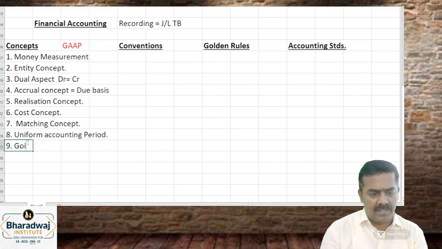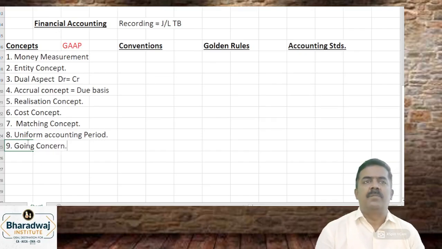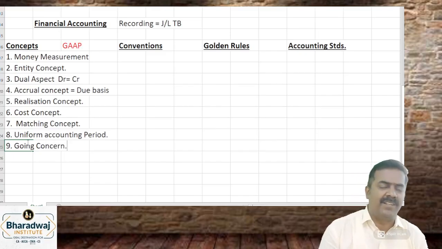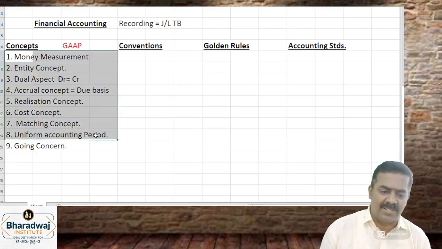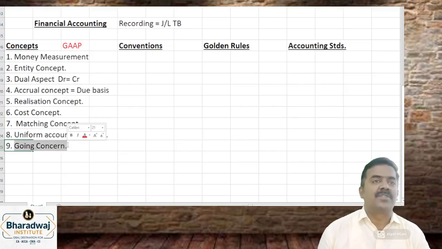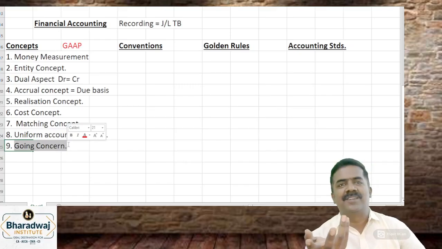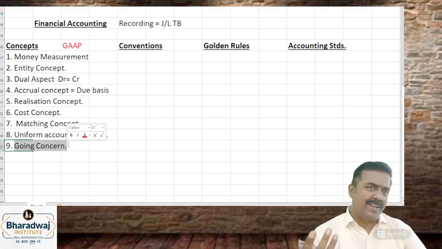And the going concern. What do you mean by going concern? Assume that the business will be continued for a longer period. If you don't do that, you will never follow all these concepts. Because only for a person who is going to live, rules are required. For a person who is not going to live, rules are not required. Similarly for business, only when you assume going concern, then all other concepts you will follow.